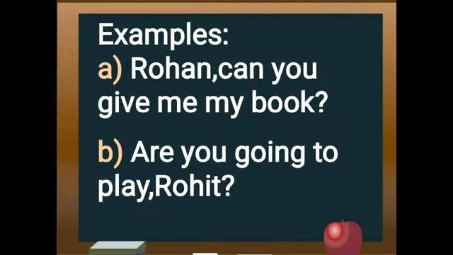Like in this first example, Rohan, can you give me my book? Here the comma is placed just after the name of the person we are addressing. Next example is, are you going to play, Rohit? So the comma is placed just before the name of the person we are addressing.